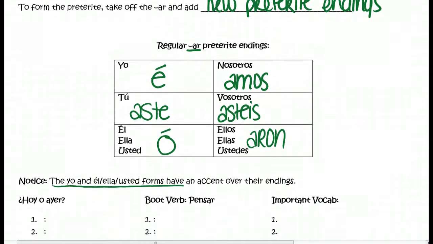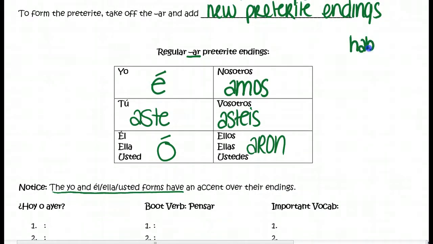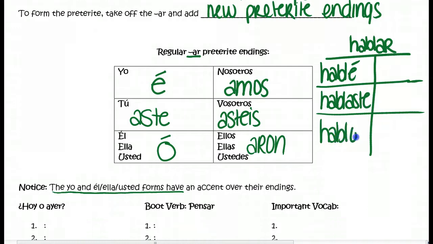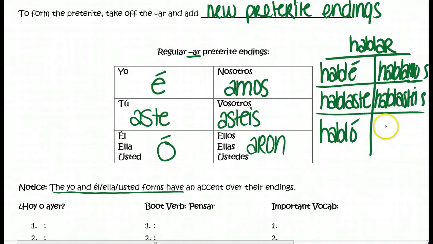So let's just do one example over to the side here. We'll do the verb hablar. So remember, we're going to take off our ending and add the new ending. So I spoke or I talked, hablé. You spoke or you talked, hablaste. He or she spoke or he or she talked, habló. We spoke or we talked, hablamos. Same as our present tense. You all in Spain spoke, hablasteis, and they spoke, hablaron.